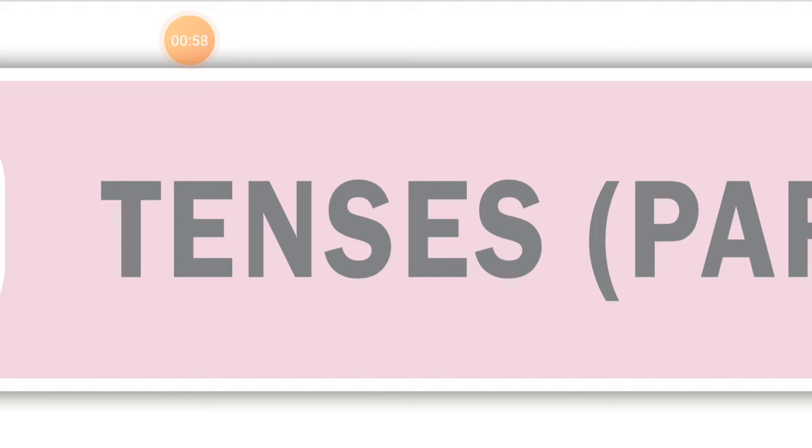Let's take example of 3 sentences. The baby cries for milk. The baby cried for milk. And the baby will cry for milk. Now see the first sentence. The baby cries for milk. This sentence shows that the action of crying takes place in the current, that is the present time.